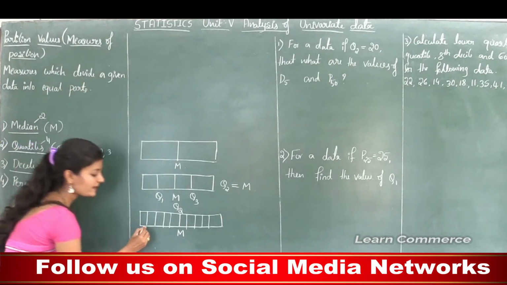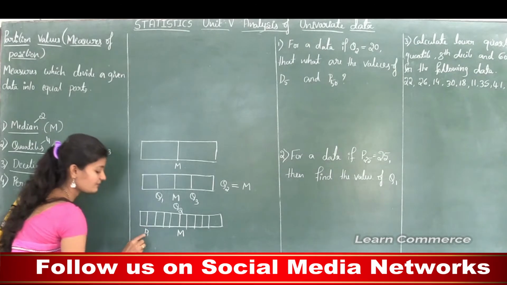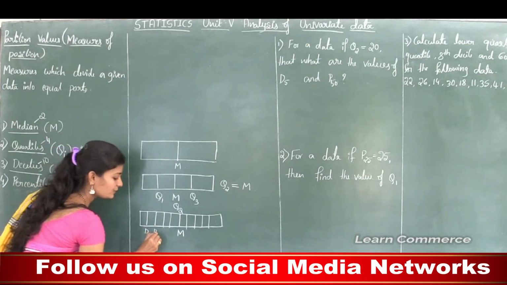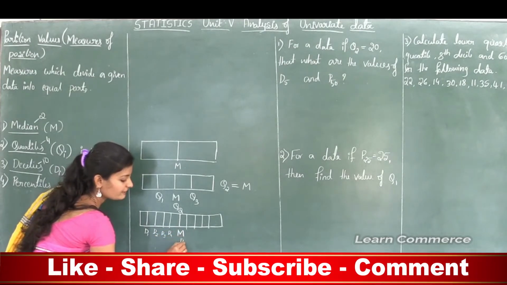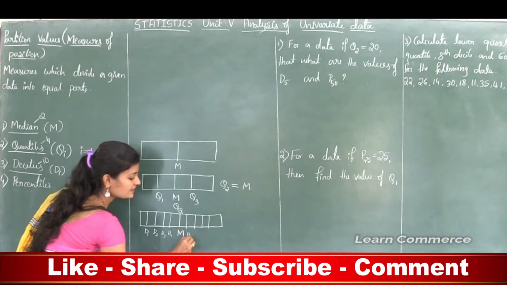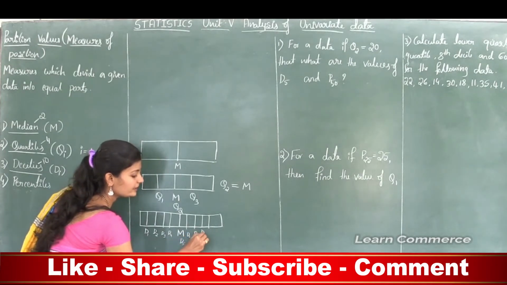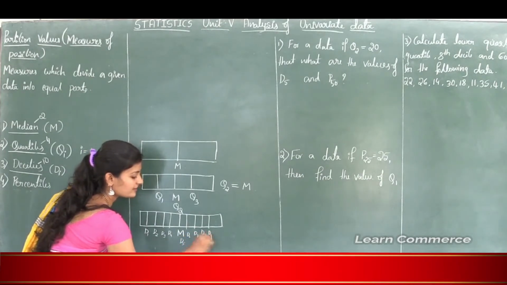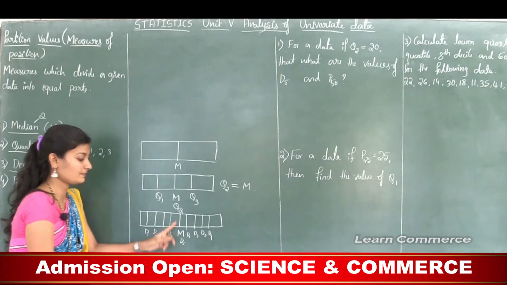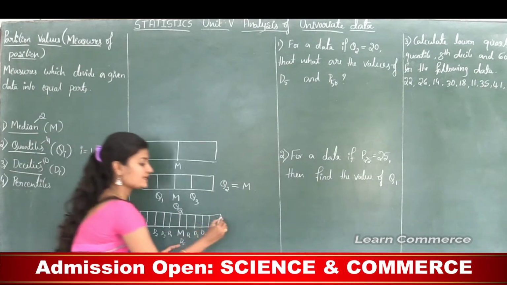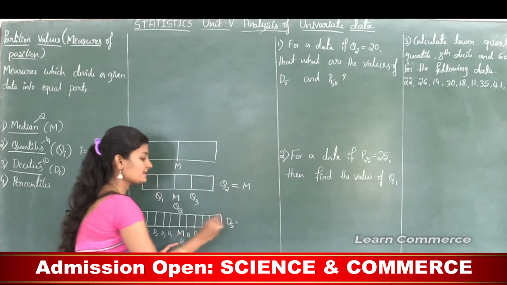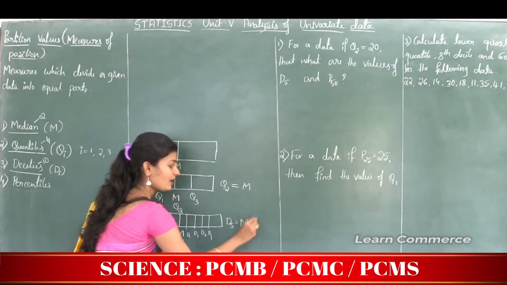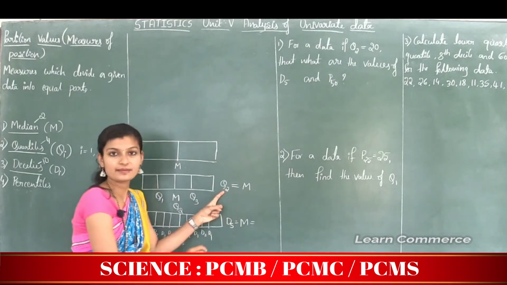Here the first part is known as D1, that is first decile, and this is D2, and this part is D3, and this part is D4, and the central part is D5, and this is D6, D7, D8 and D9. The center line D5 is same as median, and we know that here median is same as Q2.